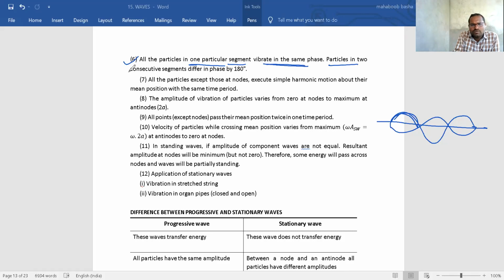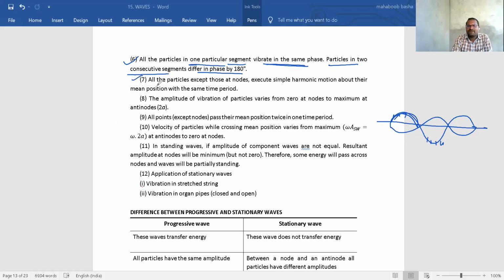But the particles in two consecutive segments differ in phase by 180 degrees. These particles and these particles will have a phase difference of 180 degrees. One is moving up, another one is going down.